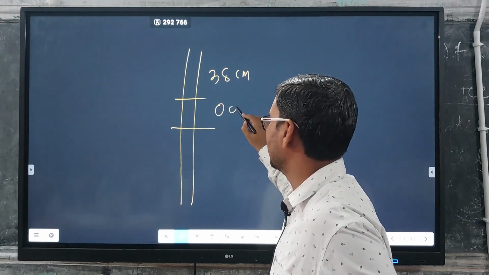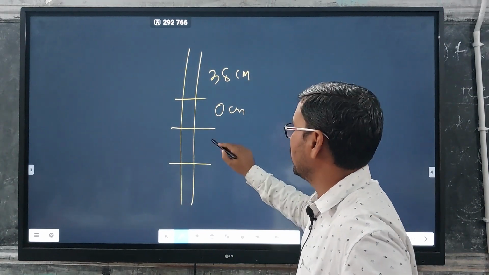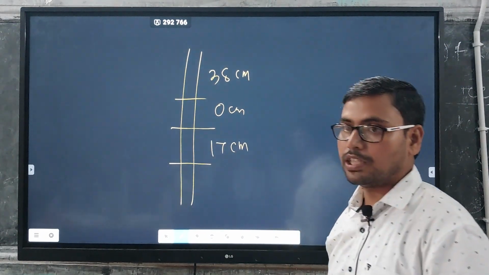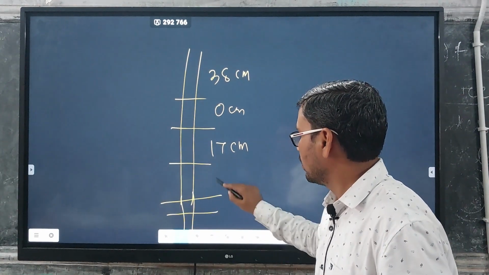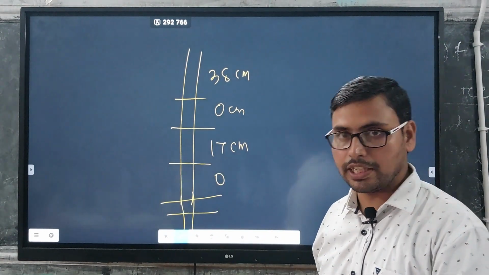Then in the next case we are getting no core, 0 centimeters. Then the core is around 17 centimeters. Then 0, or we are not getting any core.